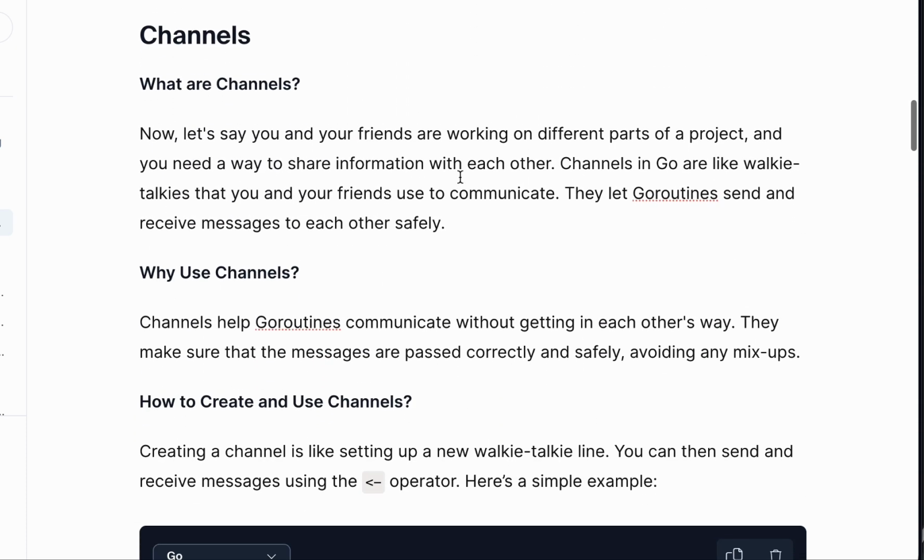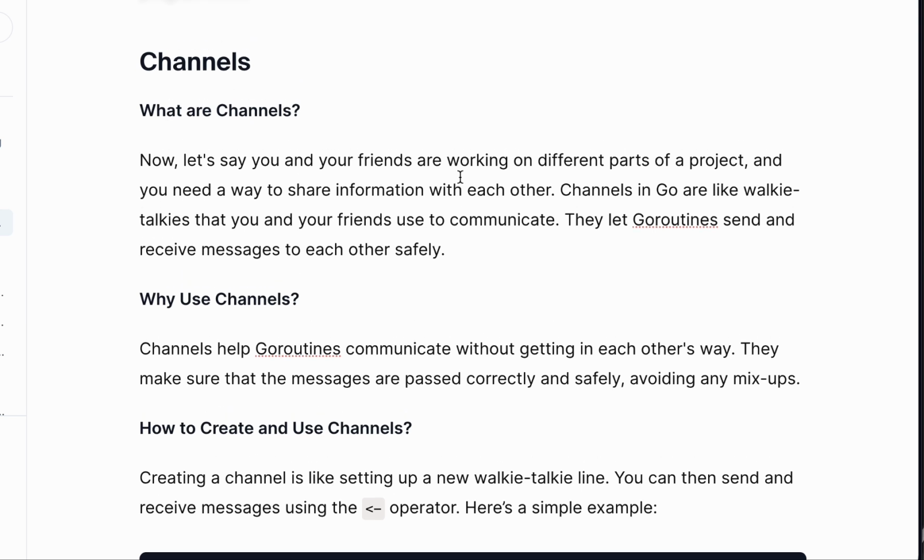So what are channels? Let's say you and your friends are working on different parts of a project, and you need a way to share information with each other. Channels in Go are like walkie-talkies. For example, you and your friend are in different locations. I don't know if some of you watch all these military movies, action movies, where you see the soldiers using walkie-talkies to communicate in different locations. That same thing is what a channel does.